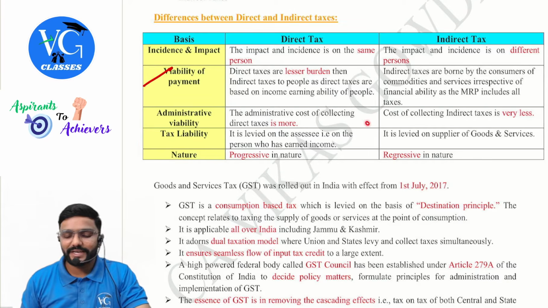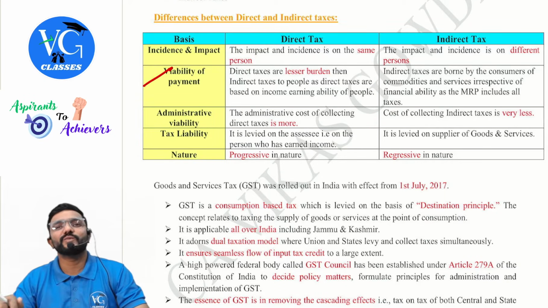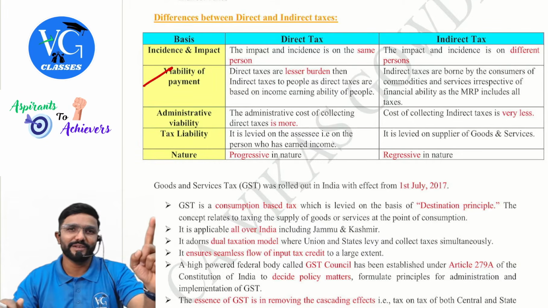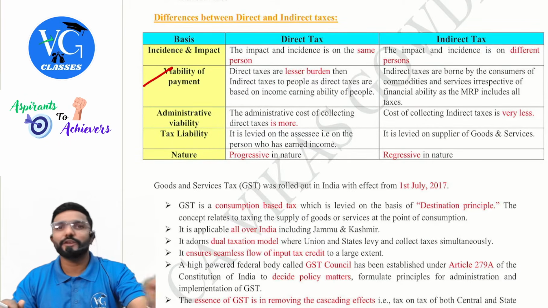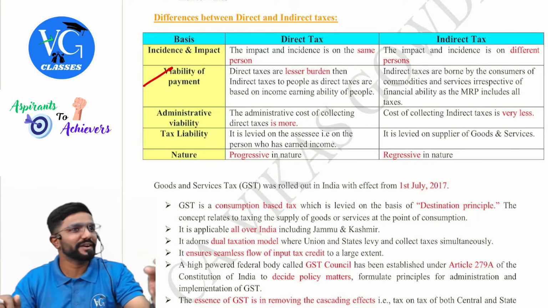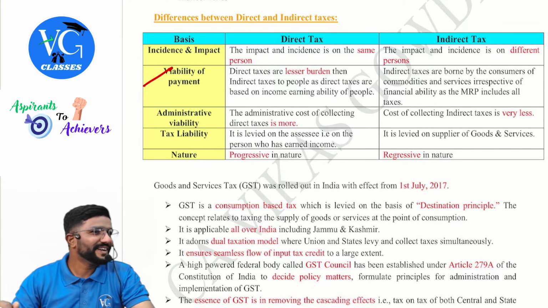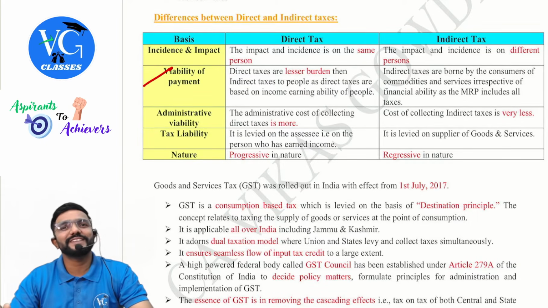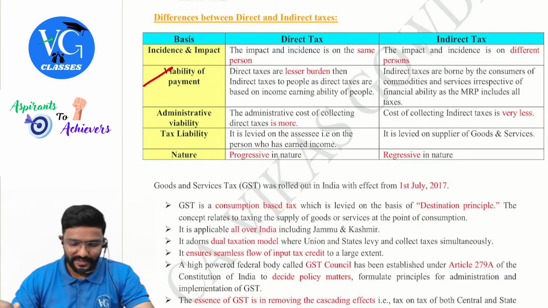When it comes to indirect tax, for the government, the work is less. Why? Because they have given the responsibility to the supplier. Supplier, you are liable. If you don't want to pay out of your pocket, collect from the recipient and pay. If not, I will collect it from you. So what does the supplier do? Obviously, he will charge and collect it from the recipients.